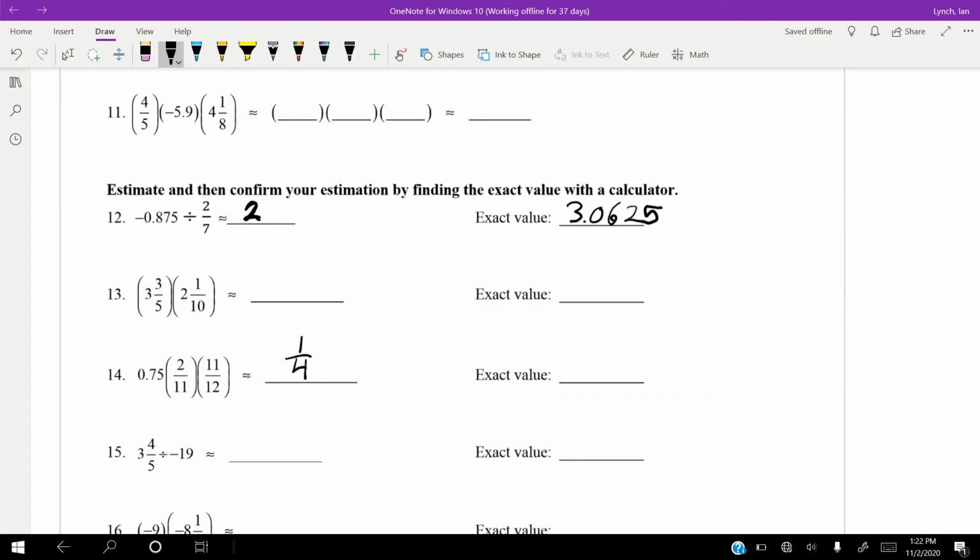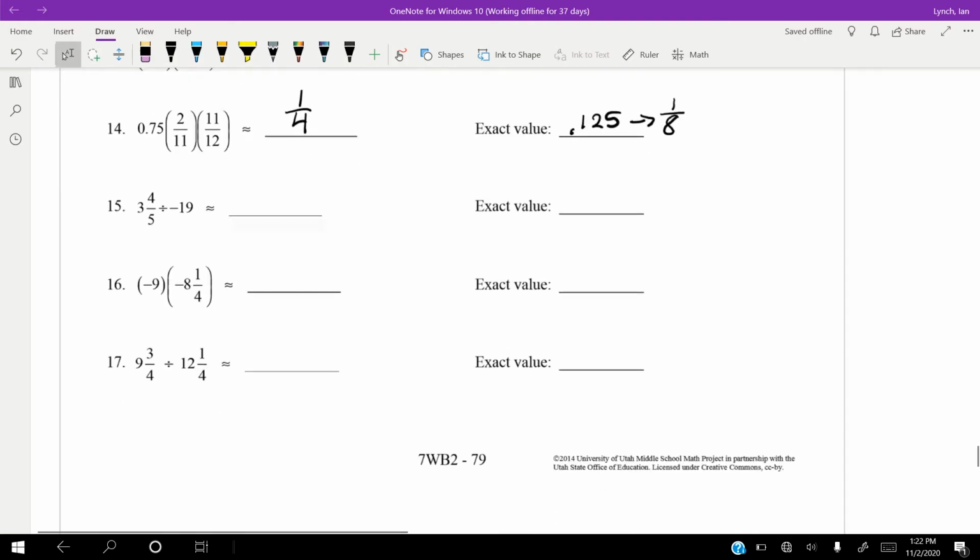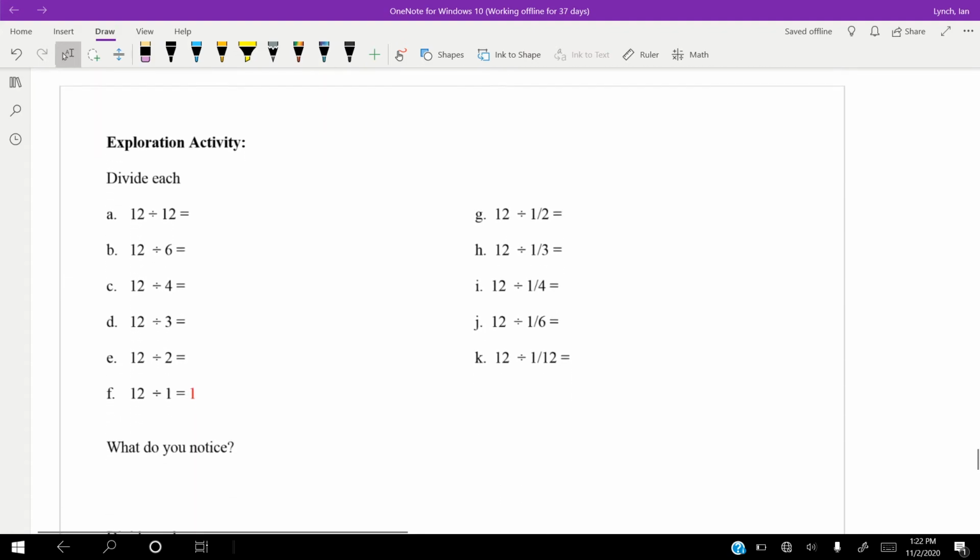Now let's type this in and see what we actually get when we type it into our calculator. It's 0.75 times 2 divided by 11 times 11 divided by 12. And that gets us an answer of 0.125, which is 1/8. So I was close. Not bad. Not bad at all.